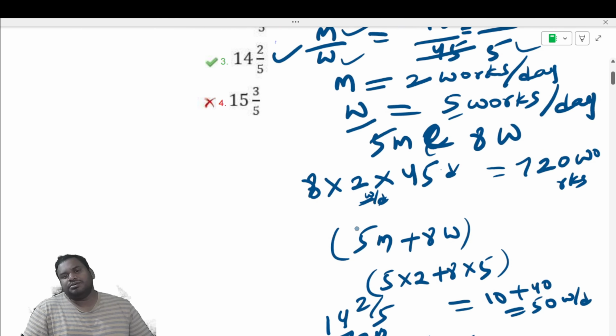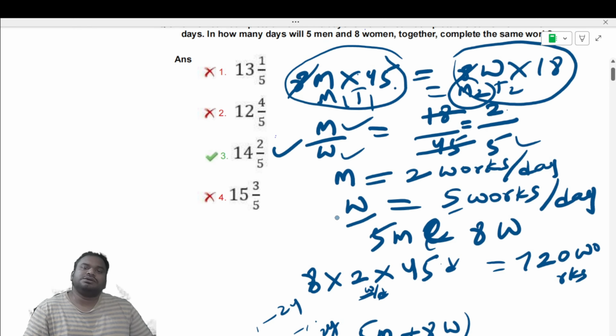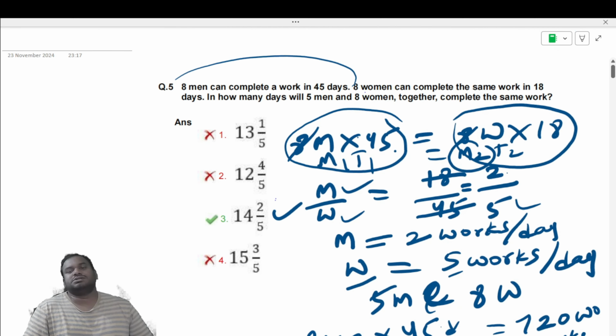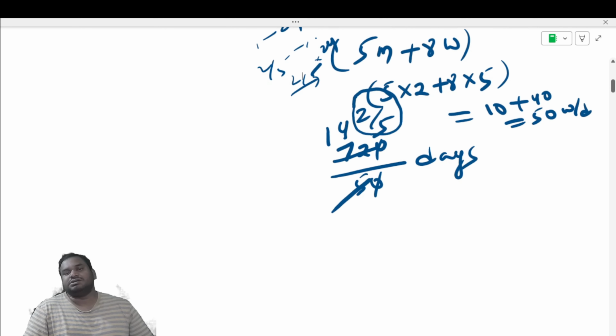Sometimes they will give you the options in hours also. So then you have to convert this 2 by 5 into hours. How can you convert? For one day, 24 hours. For 2 by 5 days, how much? 2 by 5 into 24. Like that, you can also find out in terms of hours if the options are given in hours as well.